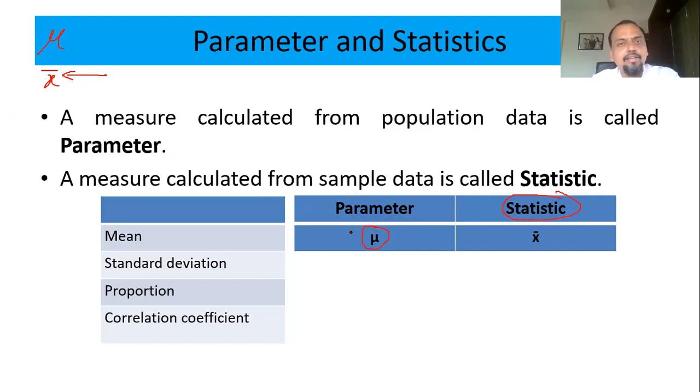Okay, getting it? So whenever you do it with the sample, it is called a statistic. X bar is for the sample and mu is for the whole population. Same way, standard deviation: what comes to mind? S. Again, this is a statistic, that is the sample. And if you do it for the population, that is sigma.